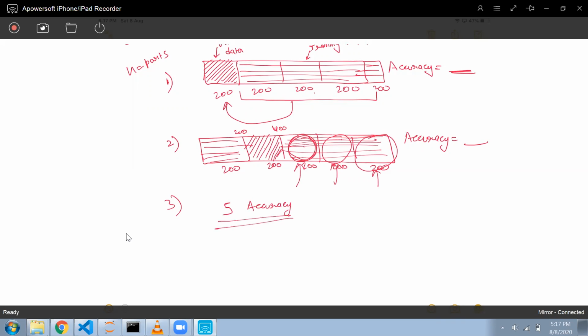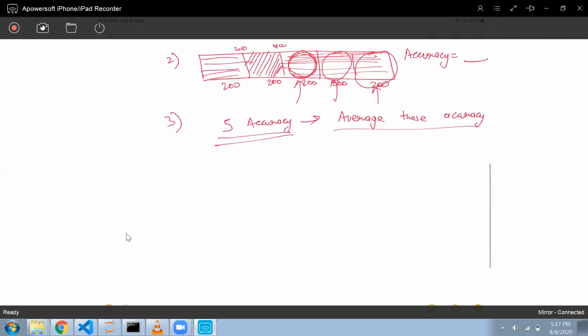I will get 5 accuracies, and then at the end I will average those accuracies. So what will happen is that this accuracy will tell me whether my model is able to generalize well.